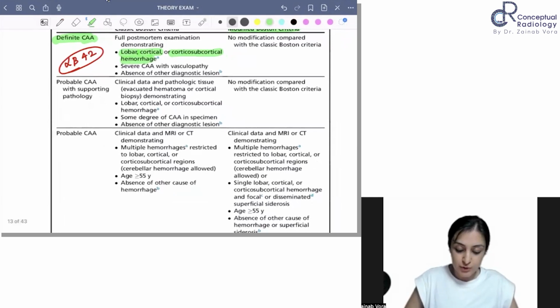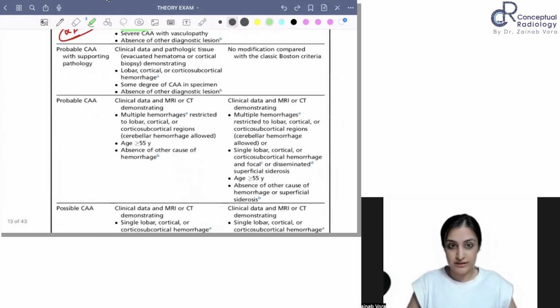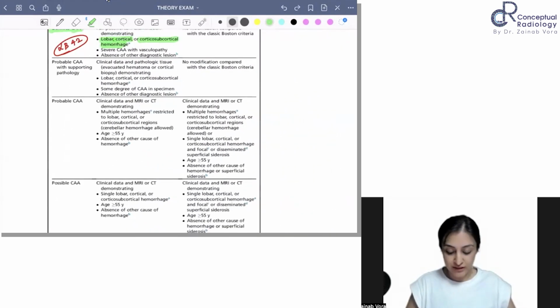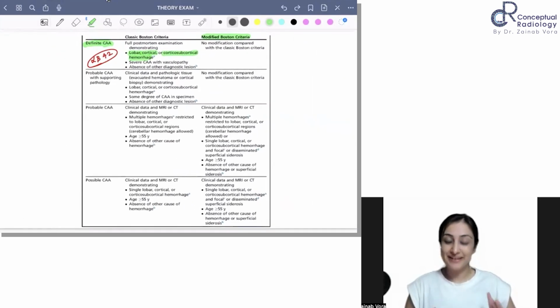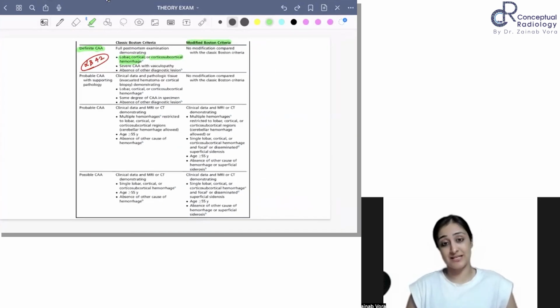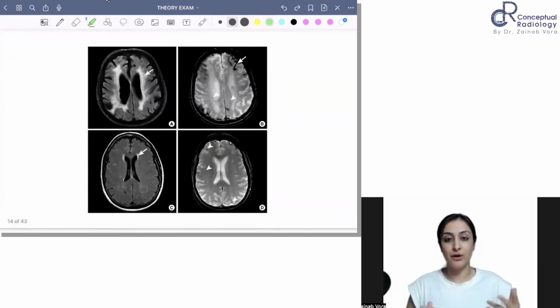Probable CAA with supporting pathology: clinical data, pathological tissue. Essentially the same sites. You want to remember lobar, cortical, cortico-subcortical, right? Basically nothing typical; just remember the essence is non-BG bleed. That is what you need to remember, and just give the name that it's the Boston criteria. Okay, so this is cerebral amyloid angiopathy.